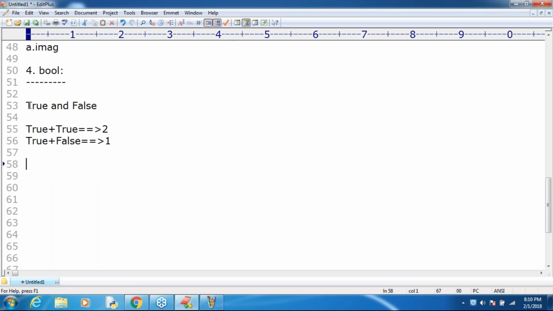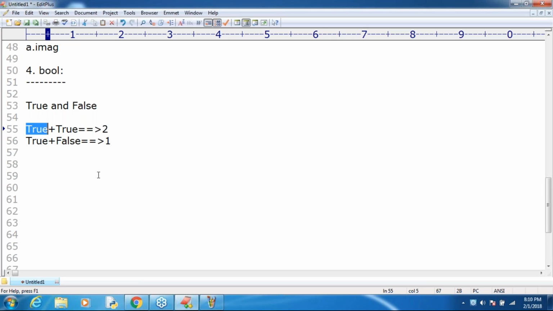The only required thing, sir, is that it should compulsorily be capital. Internally, true means 1, and false means 0. Okay? That's all. This is what you people should be aware of, sir.